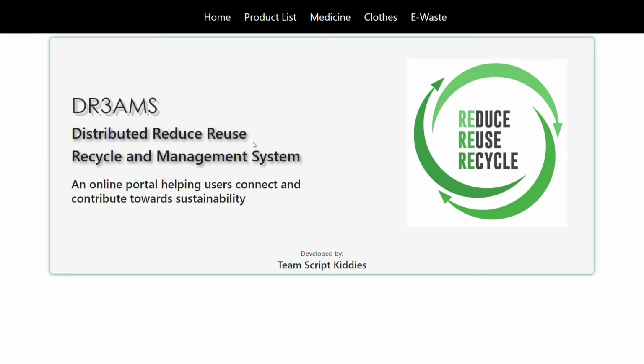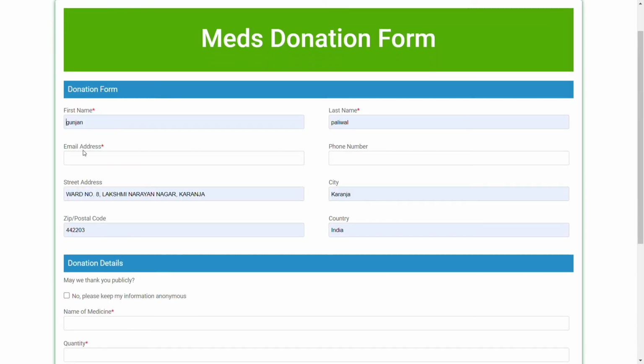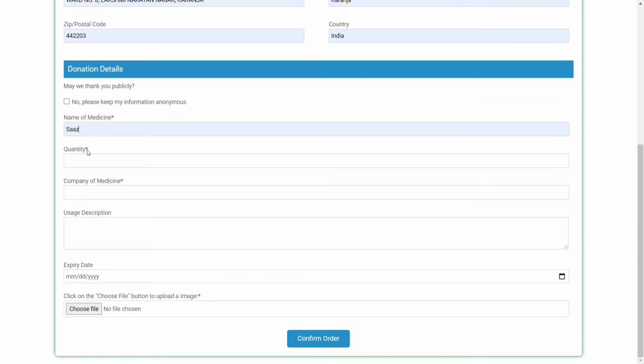So here we are on the home page of Dreams. We all have few medicines lying around the house which have passed their expiry date or we no longer need them. We can go to the medicine donation form, fill in our details and fill in the details of the medicine that we want to put up for donation. That is the medicine name, quantity, manufacturer name and the expiry date.